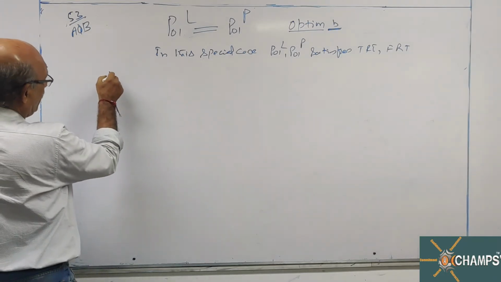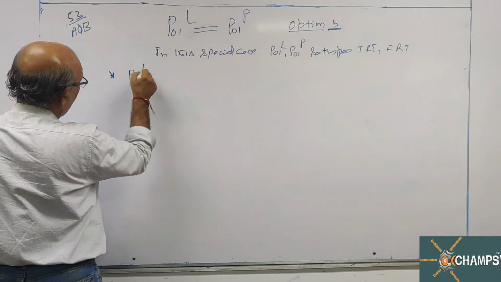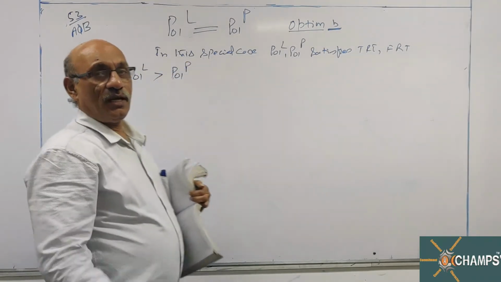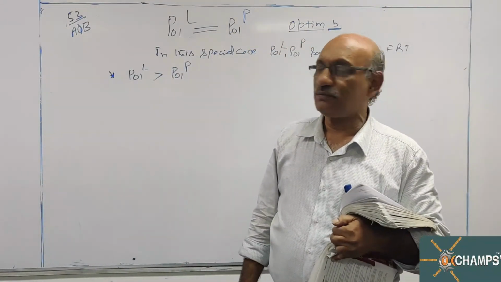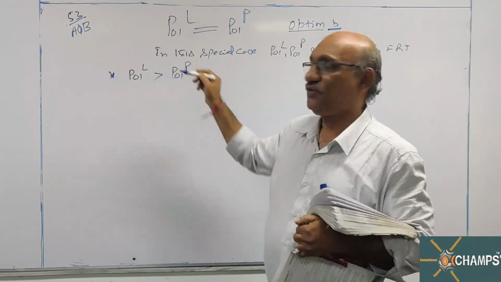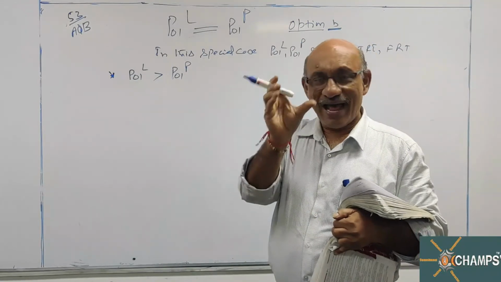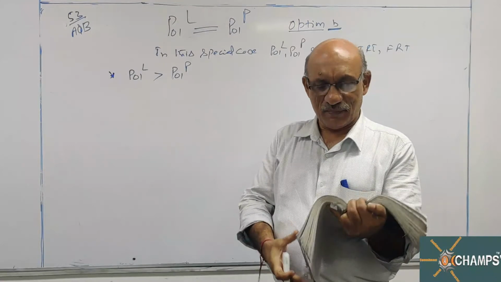And one more point to remember. Price index number of last year is always greater than price index number of past year. This point you can verify through the numerical problems I solved for you. In every problem, this is true. The value of the price index number of last year is more than the value of past year's index number.